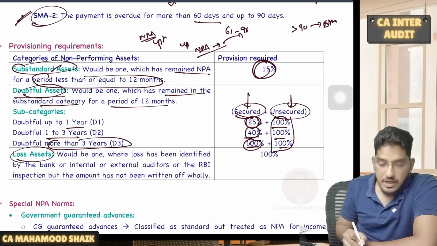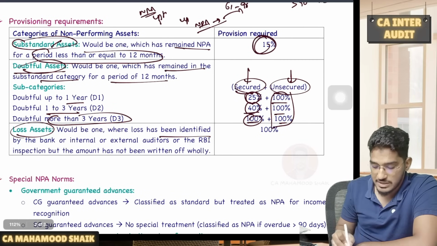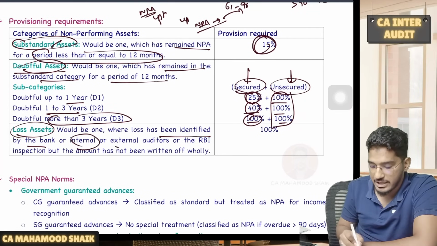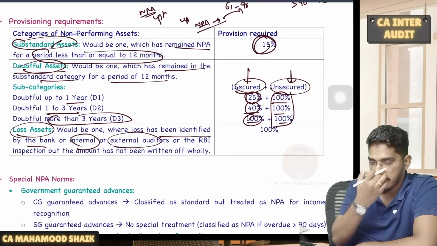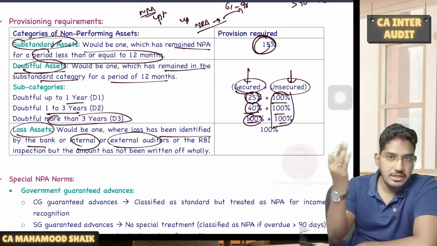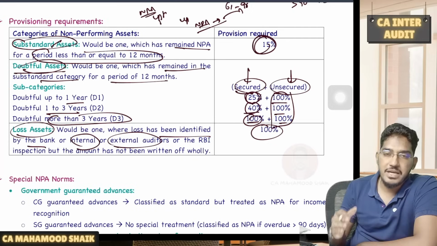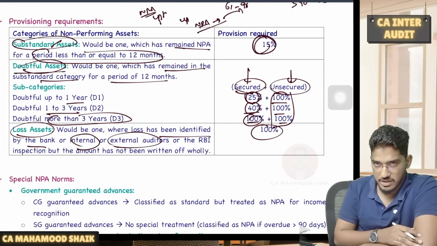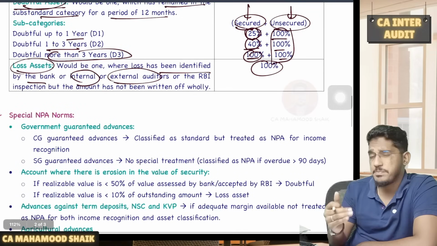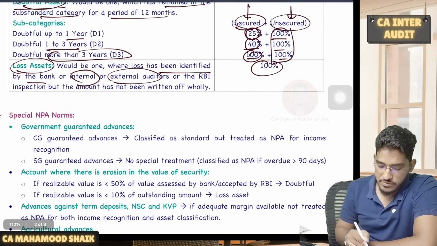Then loss assets. Loss assets are those assets where loss has been identified either by the bank, internal or external auditors, or even the RBI. So depending on their suggestion, they will classify it as a loss asset. Once an asset has been classified as a loss asset, 100% provision will be created. Now we have some special NPA norms from where MCQs will be tested.